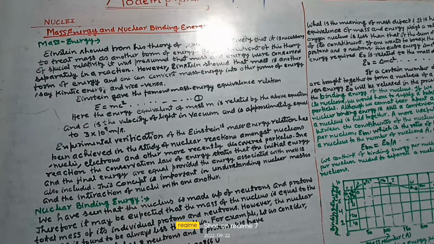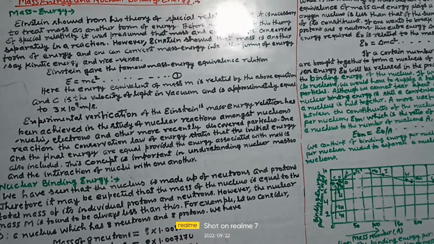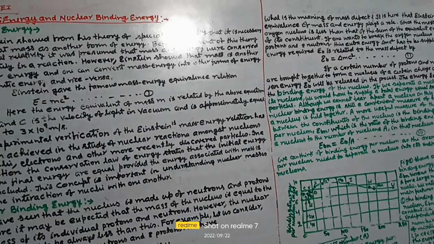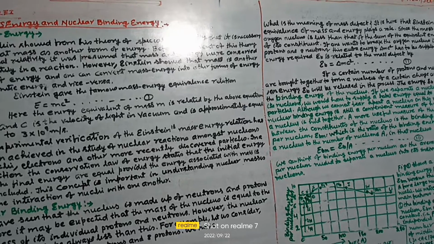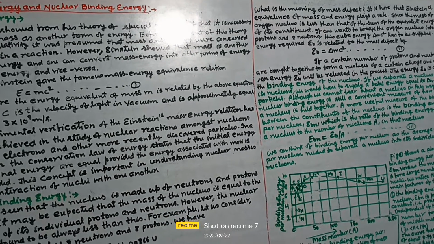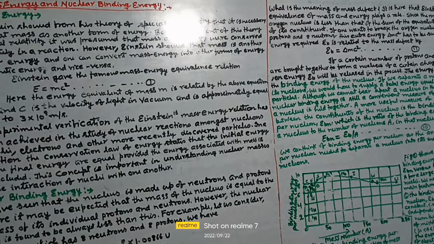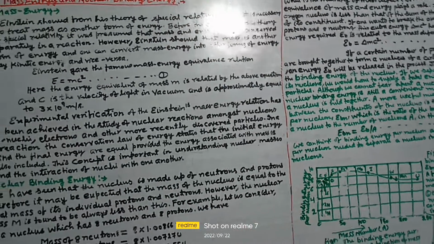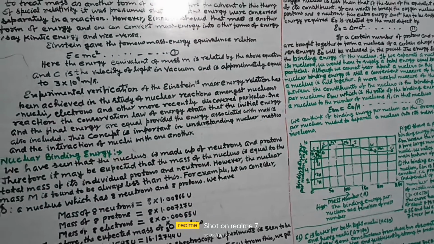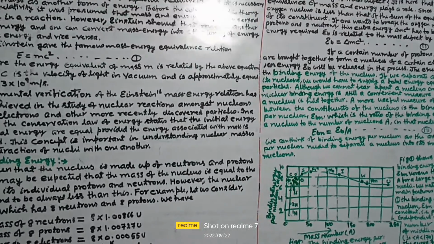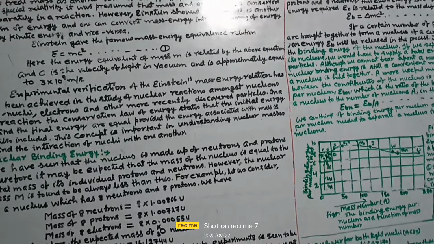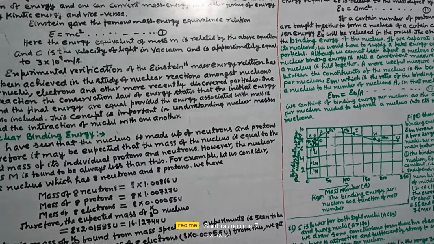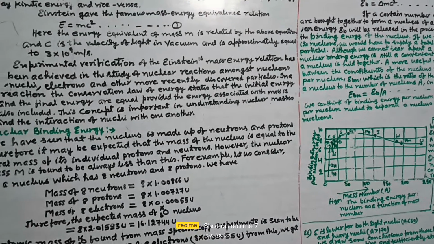Experimental verification of the Einstein mass energy relation has been achieved in the study of nuclear reactions amongst nucleons, nuclei, electrons and other more recently discovered particles. In a reaction, the conservation law of energy states that the initial energy and the final energy are equal, provided the energy associated with mass is also included. This concept is important in understanding nuclear masses and the interaction of nuclei with one another.